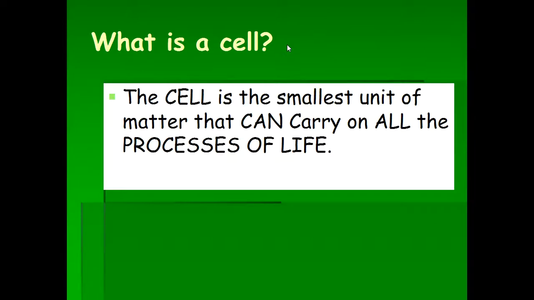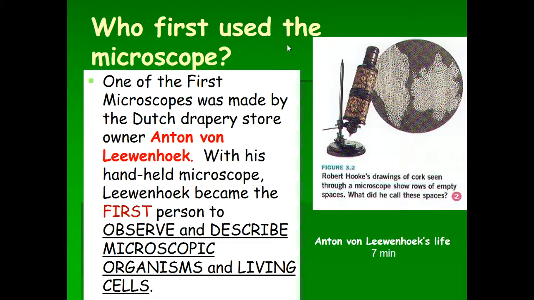What's a cell? A cell is the smallest unit of matter that can carry on all the processes of life. Who first discovered the microscope, or was first with the microscope? One microscope was made by Dutch drapery store owner Anton van Leeuwenhoek. With his handheld microscope, Leeuwenhoek was the first, and you need to know this, to observe and describe microscopic organisms of living cells.